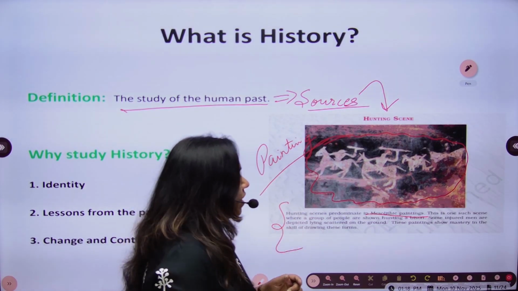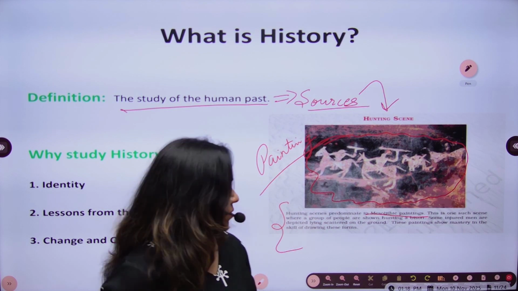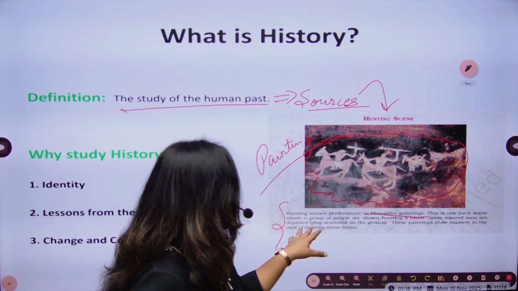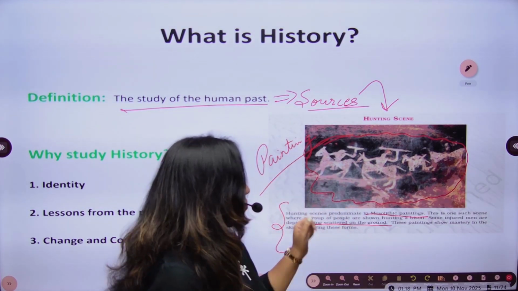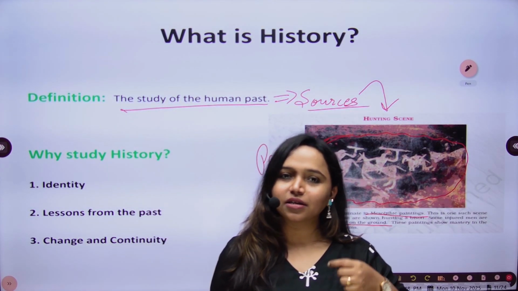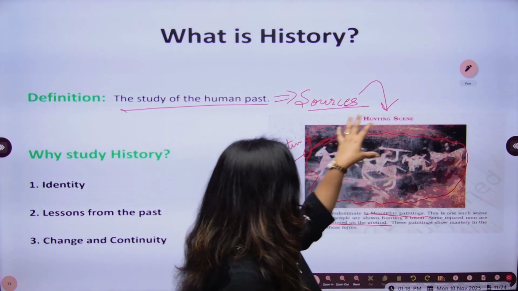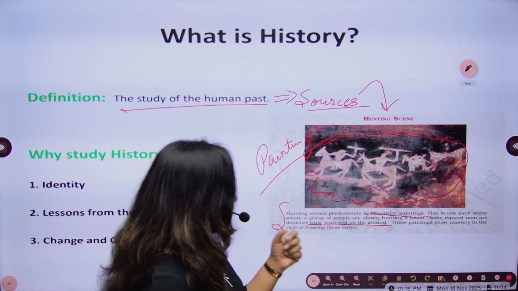This particular painting is significant in that it tells something about that period of time. These people are hunting a bison, and some injured men are depicted lying scattered on the ground. This is very important because it's not easy to hunt dangerous animals. Maybe some of them were hunting and some of them were injured in the process and just fell down.